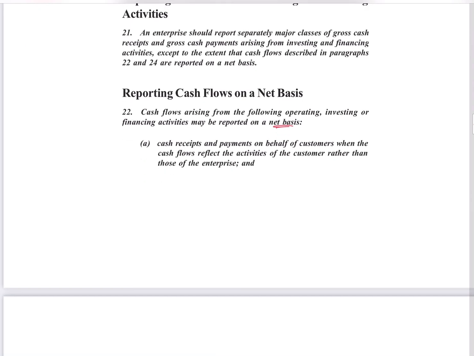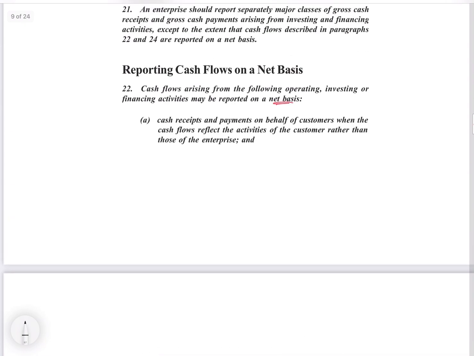Okay. Now which cash flows can you present on a net basis? Netting is not allowed normally. You should show the receipts and payments separately. It is more acceptable. But netting is allowed in some cases, where the receipts and payments reflect the customer's own activity. Okay, then we can net it off. Where you can do the netting is explained here. It has been said that cash receipts and payments on behalf of customers, when the cash flows reflect the activities of the customers rather than those of the enterprise. So one customer's own receipts and payments are reflected. You can net it off and show.